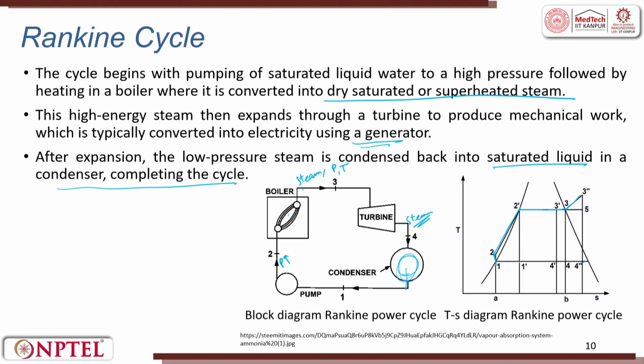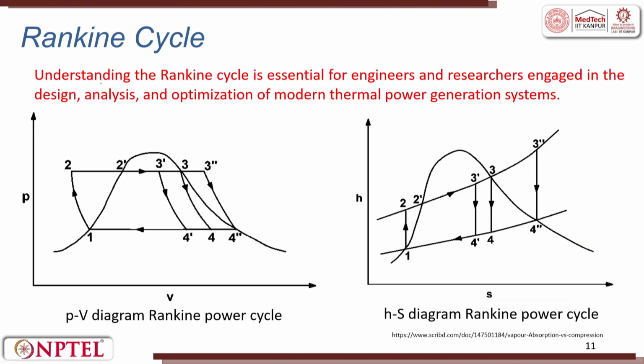So, the system can be drawn like this: 1, 2, 3 and 4. Understanding the Rankine cycle is essential for engineers and researchers engaged in the design, analysis and optimization of modern power generation systems. So, you have a PV diagram.